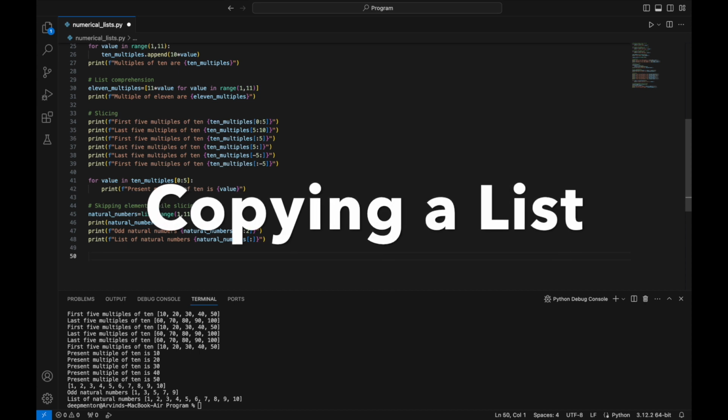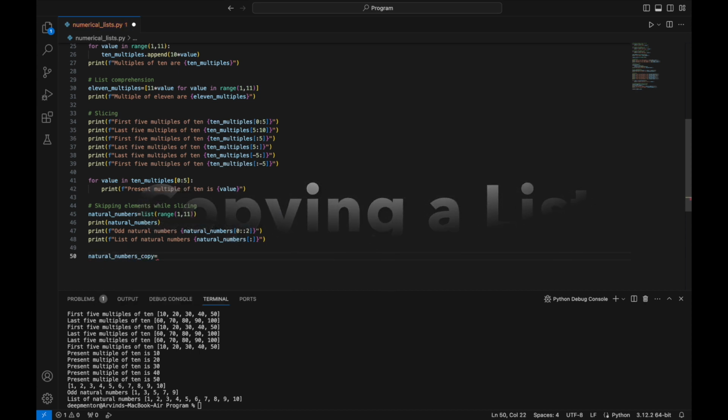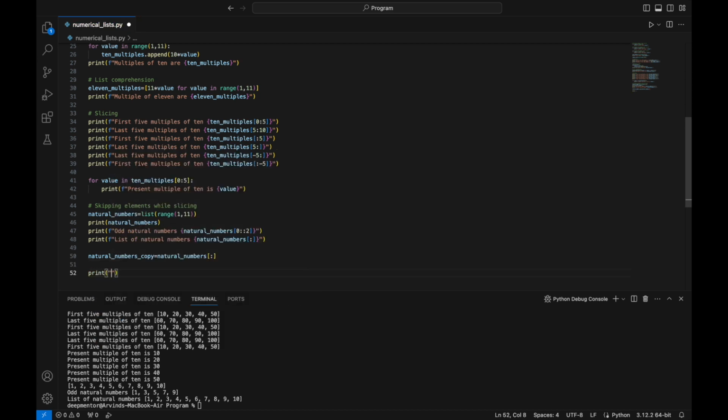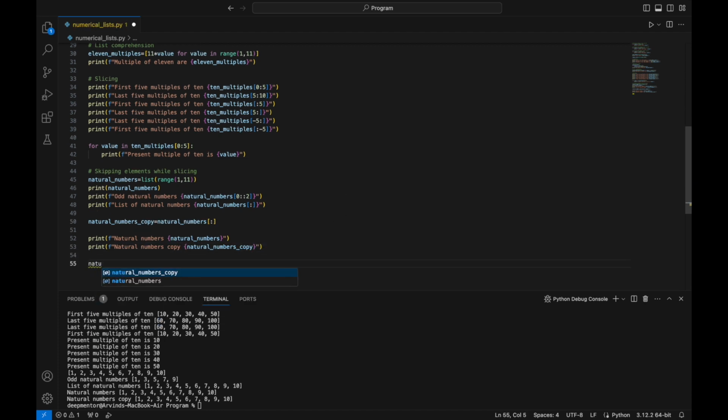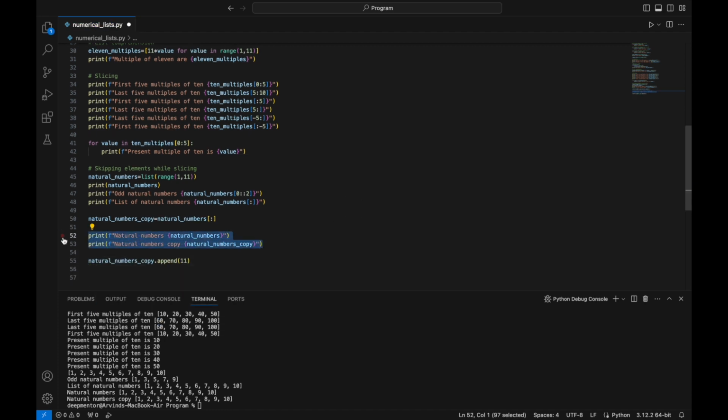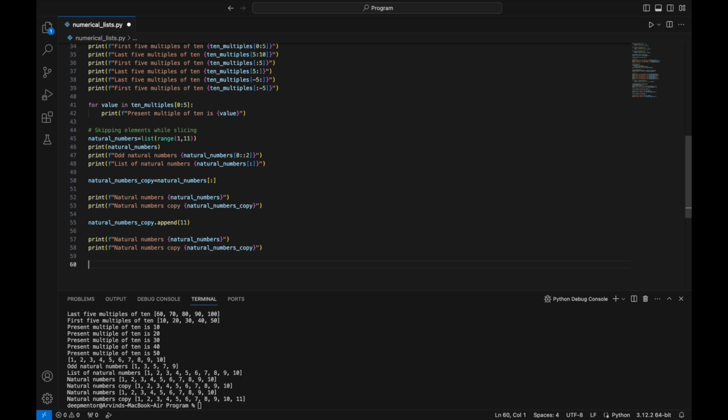For copying all the elements of one list to another list, you need to provide list name, open bracket, colon, close bracket. As you can see, this is completely new list, and if you make any amendment to new list, it won't affect the original list.